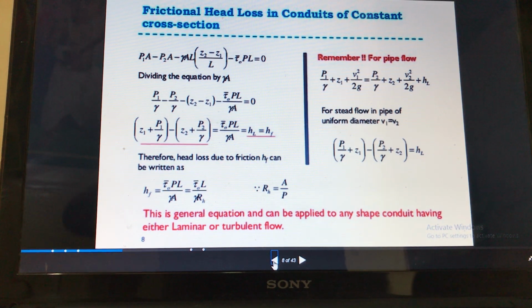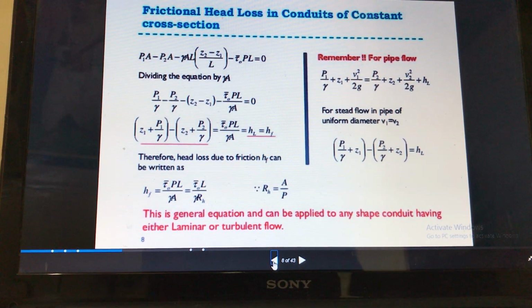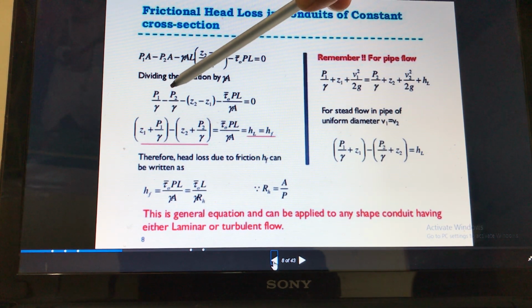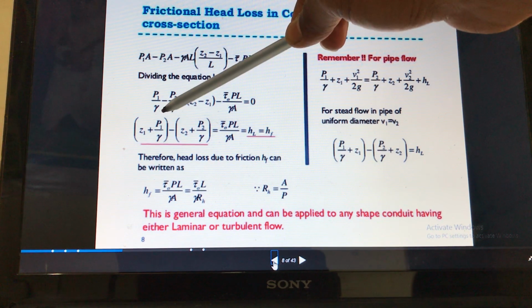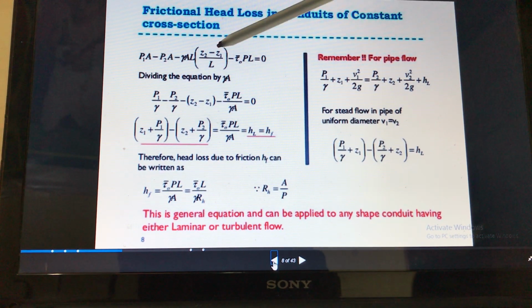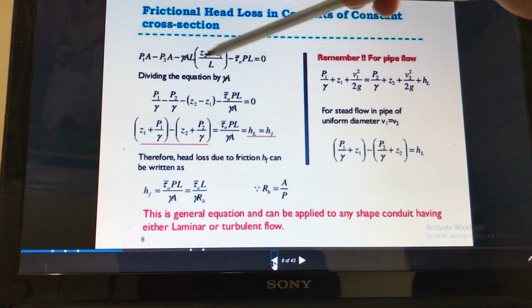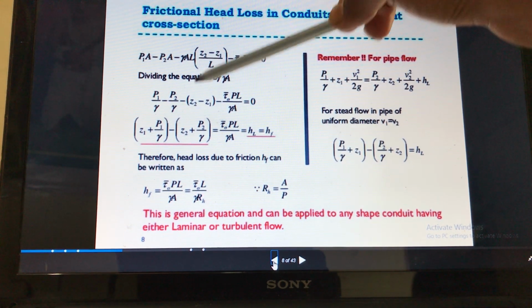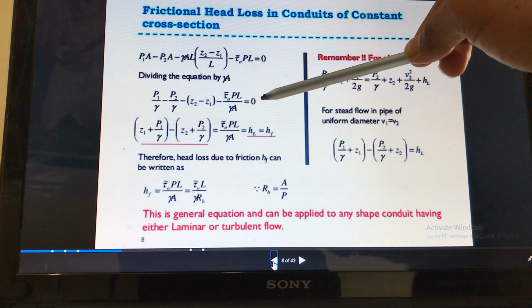Now divide this equation by gamma into area. So you will get P1 by gamma minus P2 by gamma. Gamma into area gets cancelled, and L gets cancelled, so only Z2 minus Z1 remains, minus tau into P into L divided by gamma into area is equal to 0.